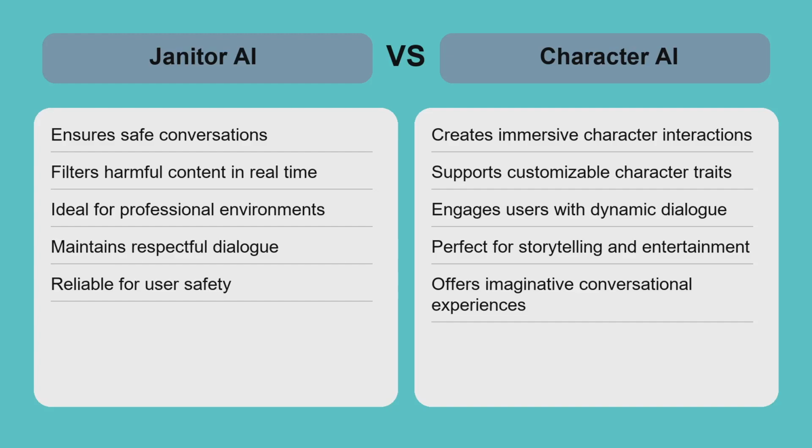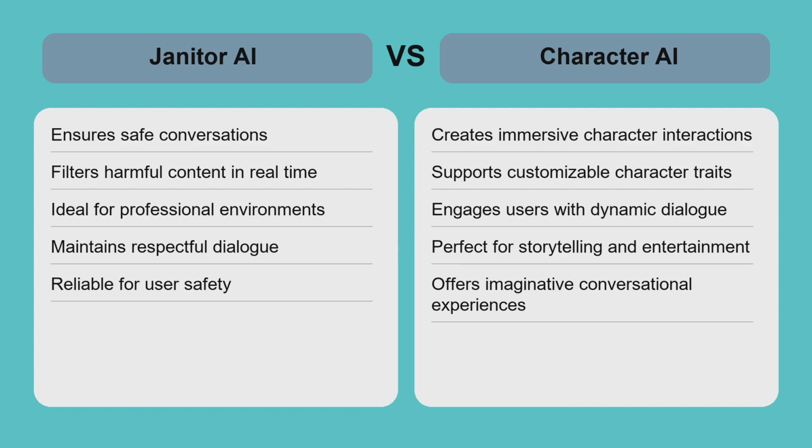Comparing Janitor AI and Character AI highlights a clear trade-off between safety and creativity. Janitor AI excels in environments where content moderation and user safety are paramount, such as customer service or online communities, by preventing harmful language and ensuring respectful dialogue. On the other hand, Character AI shines in creative and entertainment contexts, offering personalized and expressive conversations with unique characters, perfect for storytelling or casual interaction. While Janitor AI limits conversational freedom to maintain control, Character AI embraces unpredictability to foster engagement.